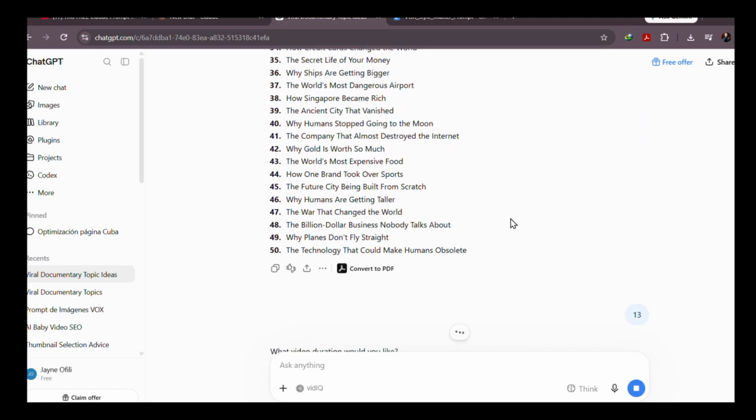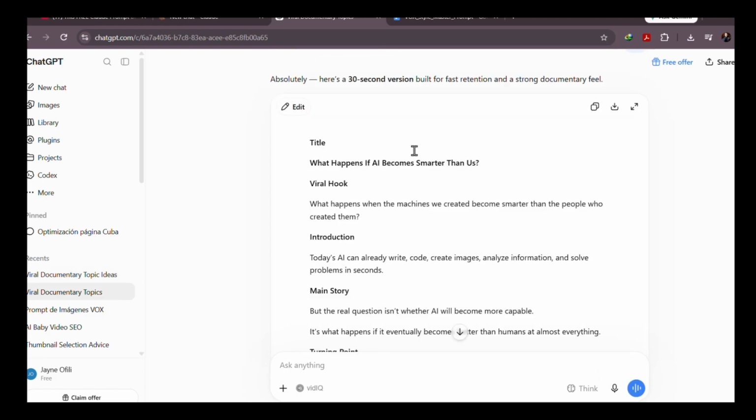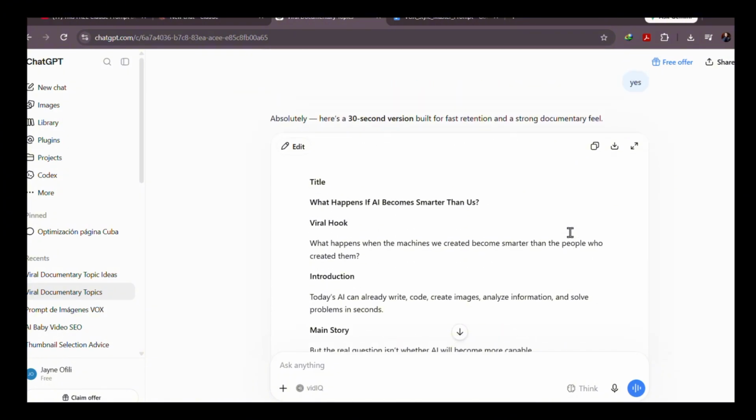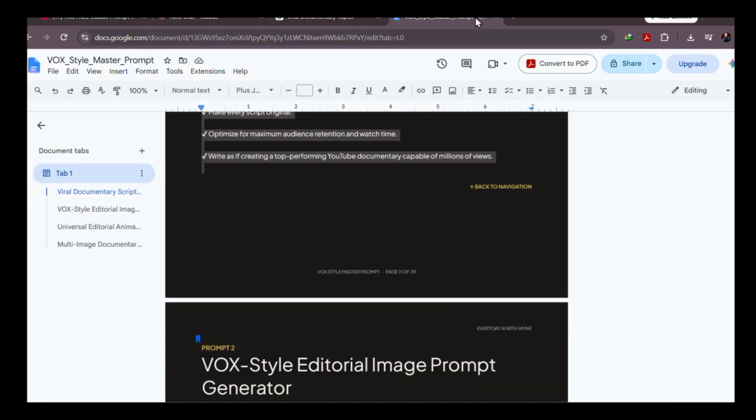Next, it's going to ask you how long you want your video to be, from 30 seconds all the way to 20 minutes. You choose your length, and ChatGPT will create a full documentary script for you with a hook, story, the running point, ending, all of it. So now that your story is generated, you have your script, we are going to go to the second portion, which is how to generate the scenes and the image prompts.